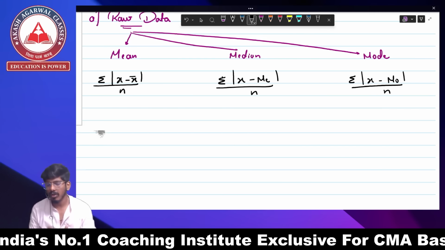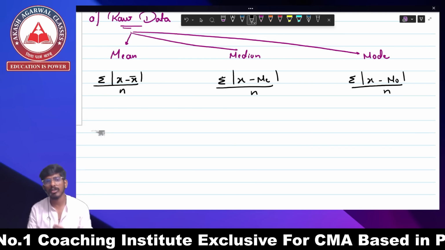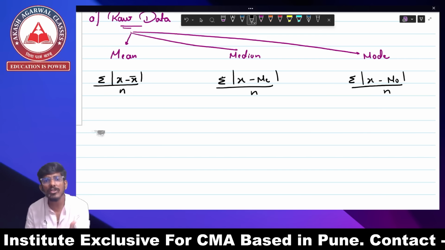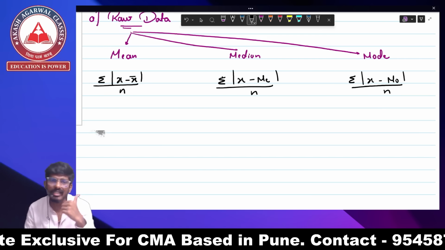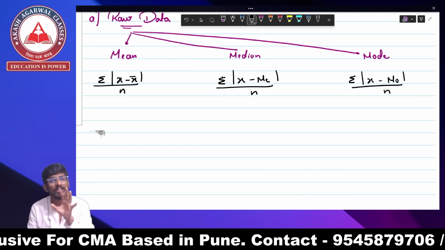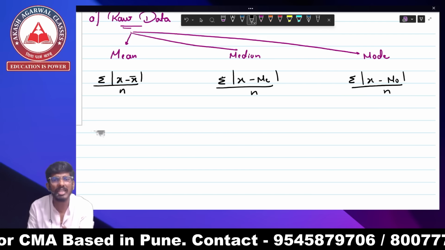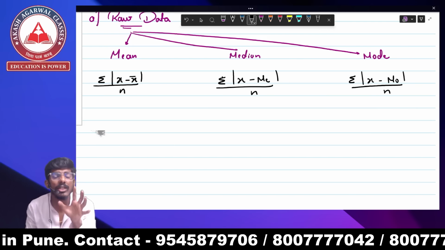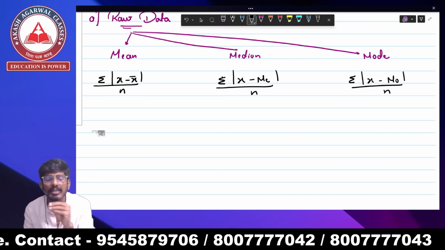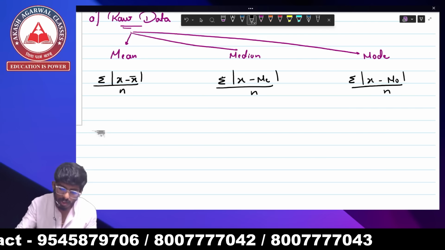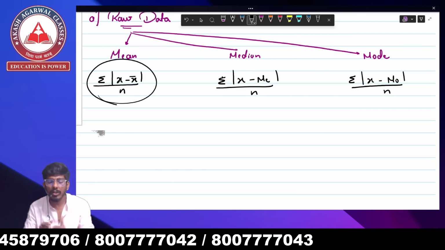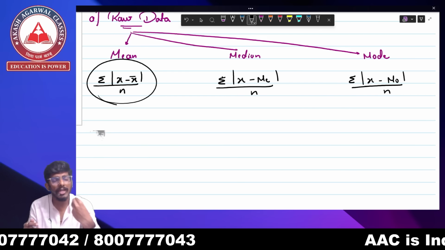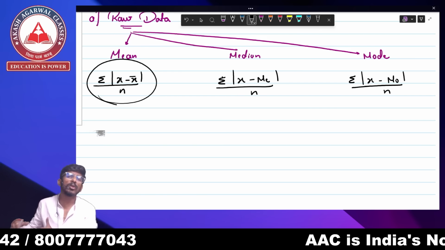So now how to find x minus x bar? Every one of us knows that x minus x bar is the sum of deviations, right? We have already studied in the central tendency part and in the statistical description part that the summation of x minus x bar, that is the sum of deviations from mean, is always 0. So when we calculate the sum of deviations, that is x minus x bar, it is going to be 0. So 0 upon anything is going to be 0 only.